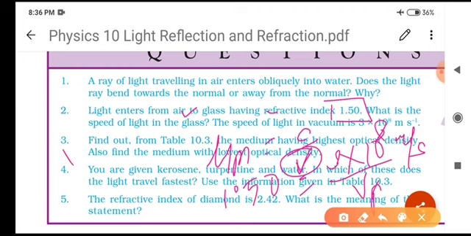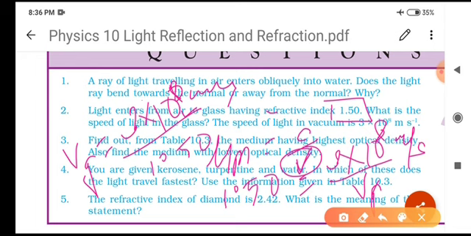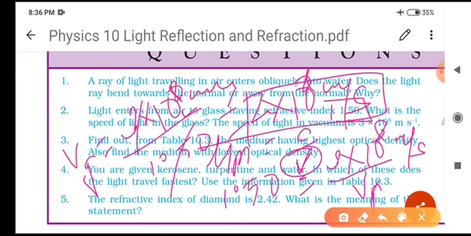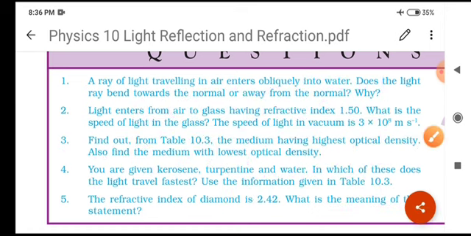Now by cross multiplication, vg, the velocity of light in glass, is equal to 3 into 10 to the power 8 meter per second upon 1.50. When we simplify it, we get 2 into 10 to the power 8 meter per second. Means we can say that the speed of light in glass will be equal to 2 into 10 to the power 8 meter per second. Is there any problem? No problem.